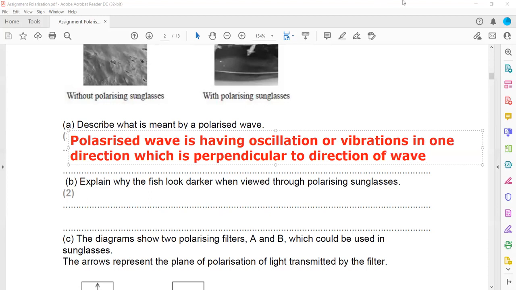So the direction in which the wave is moving, that direction is perpendicular.